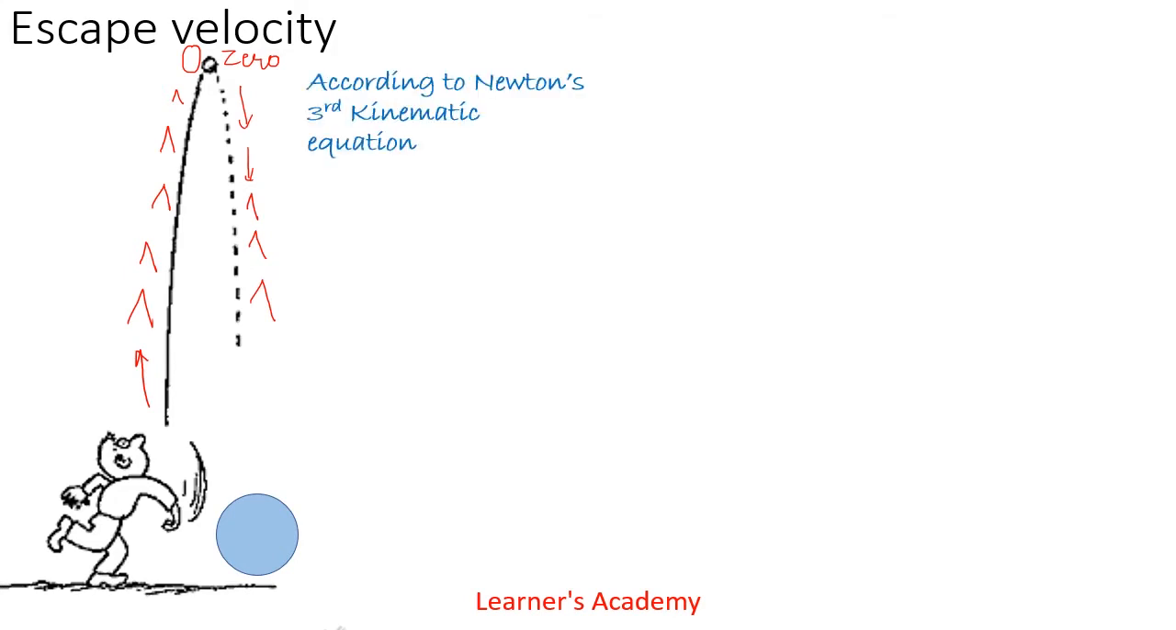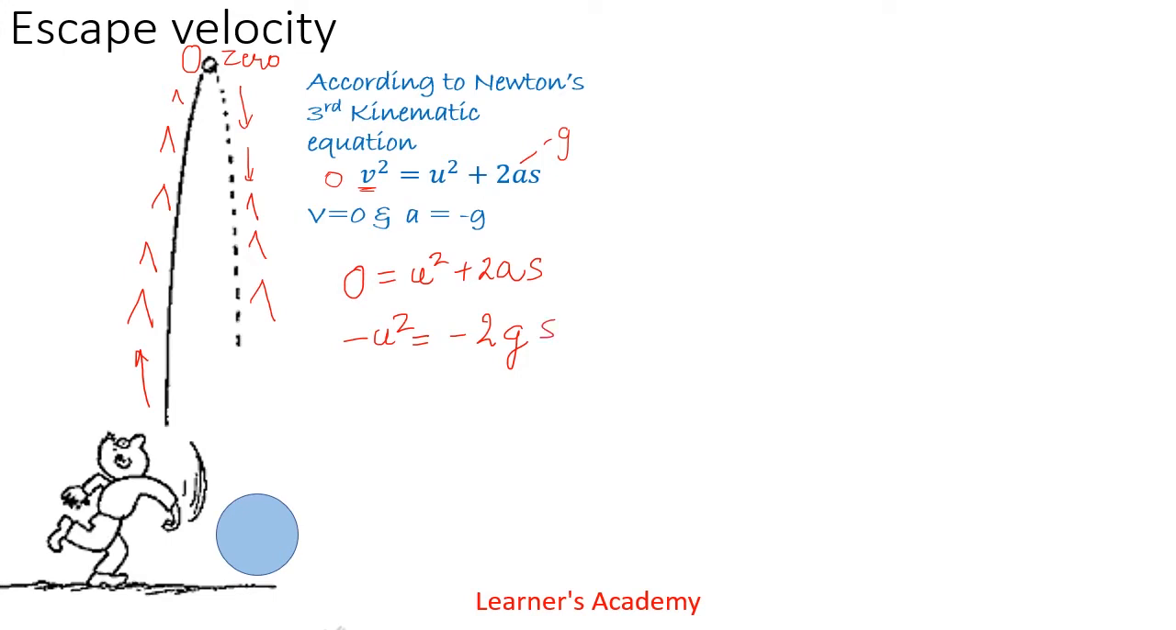So according to Newton's third kinematic equation, we have the formula v square is equal to u square plus 2as, where v, which is the final velocity, is 0 and acceleration will be minus g. Now by keeping these values in the equation, we get 0 is equal to u square minus 2gs. Now we take u square to the left side of the equation, so we get minus u square is equal to minus 2gs. There are negative signs on both sides of the equation, they get cancelled.